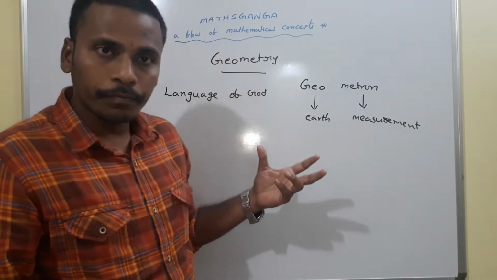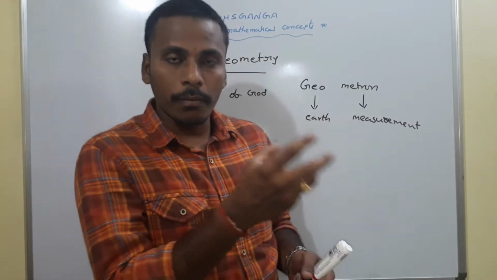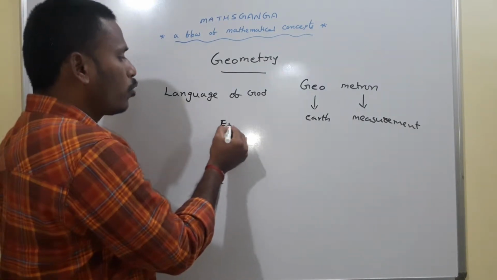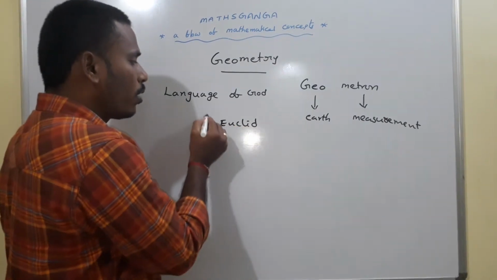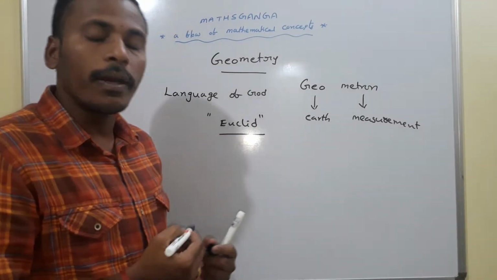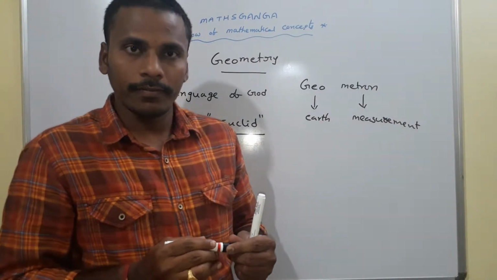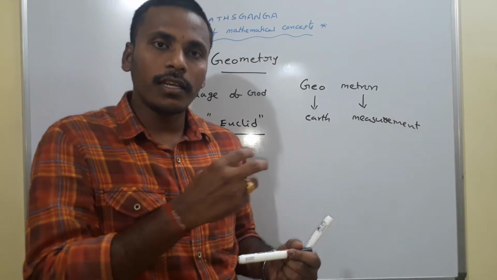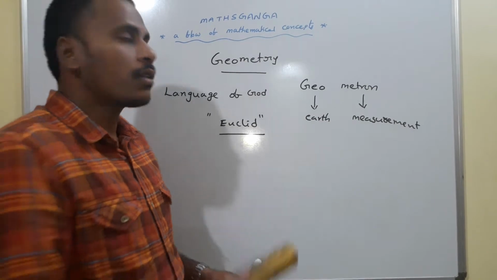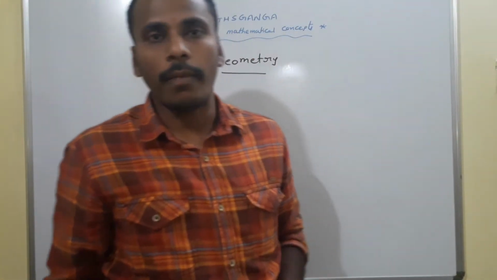And this geometry was organized by the mathematician Euclid in his book The Elements. So the great Greek mathematician Euclid is mentioned as the father of geometry. According to Euclid, geometry is basically in accordance with nature. How nature develops different ideas, geometry also develops in the same manner.